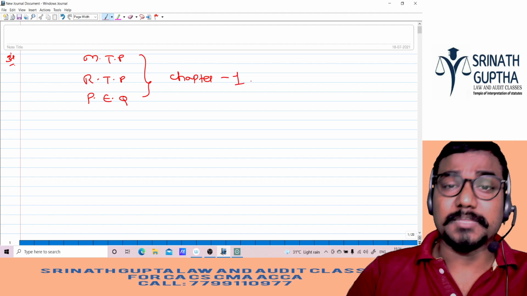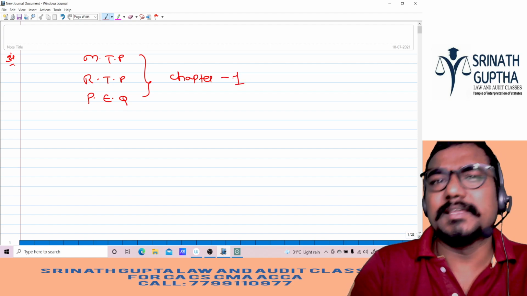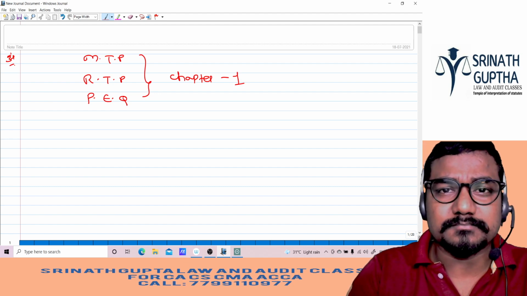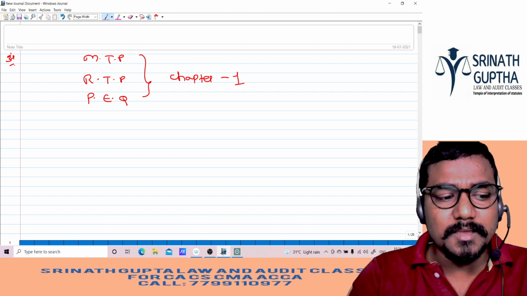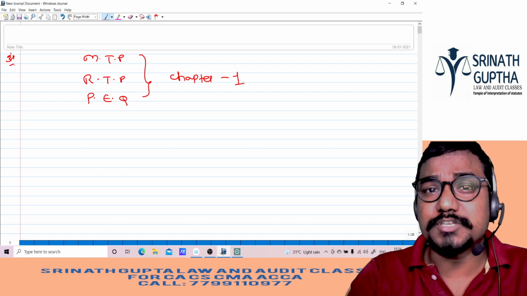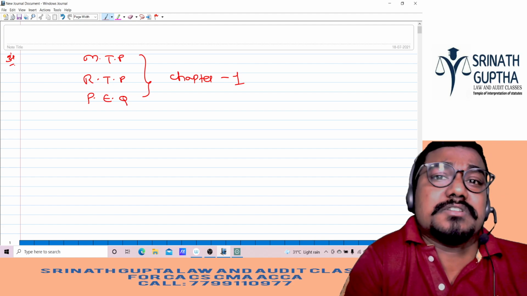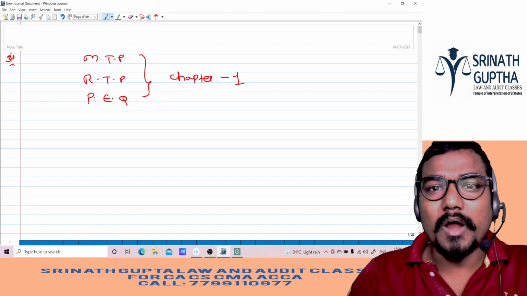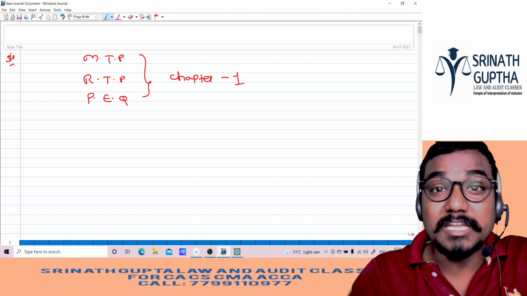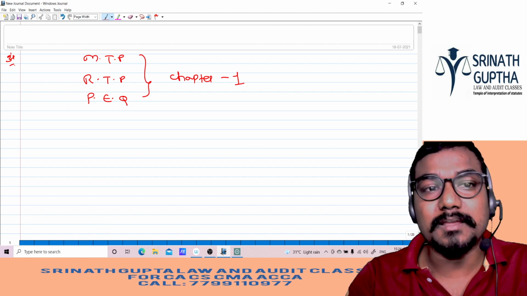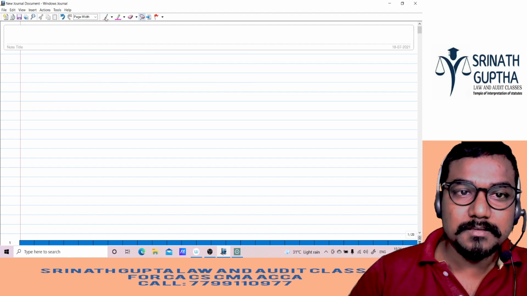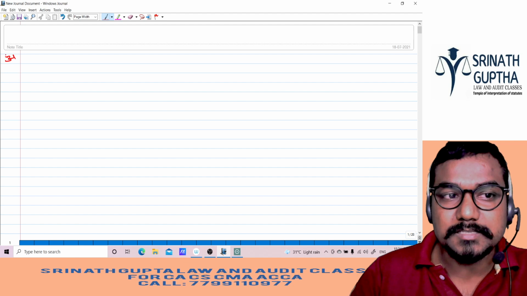This is the real depth of the exam. Sometimes when faculty is teaching in the class, you feel very comfortable and can understand everything. But when you're writing the exam, you feel very uncomfortable. You're unable to write the answers for the questions. Why? Because what we teach in the class is different from what they ask in the exam. The depth of the concept will be different, so the depth we're going to discuss in today's class. So let us try to understand the first chapter.